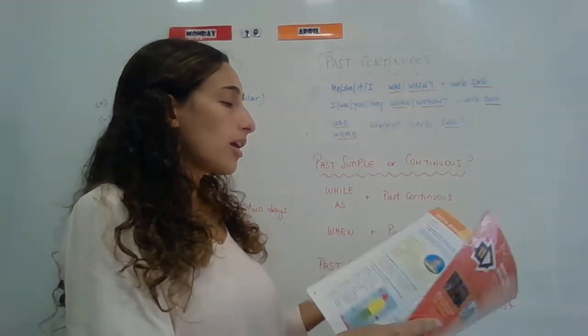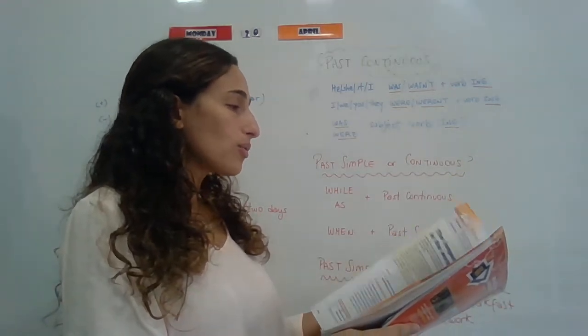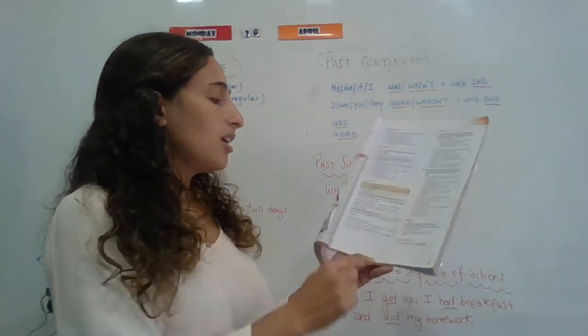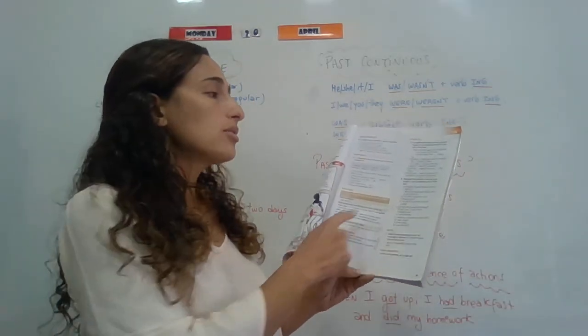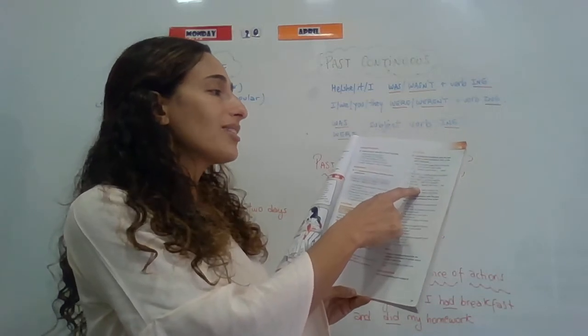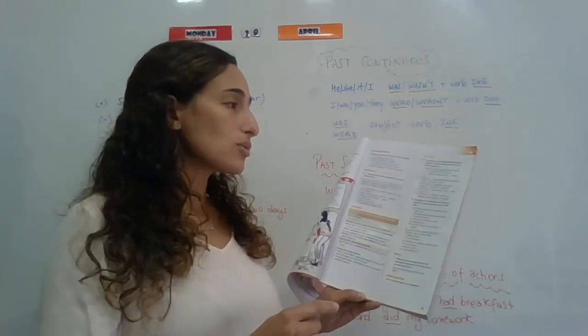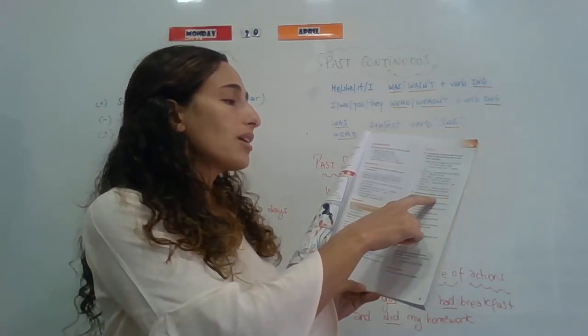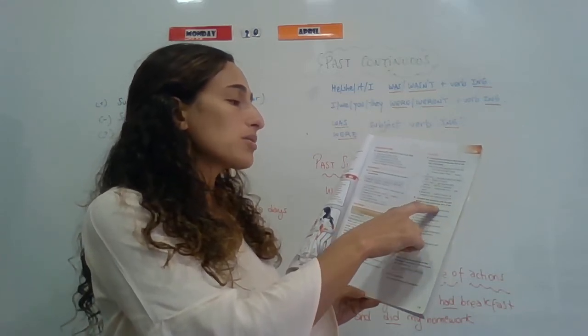And as for past continuous, you're going to work on page 17. Here you can choose the correct option. Exercise number 5, complete the sentences with the past simple or past continuous form of the verb in brackets. Exercise 6, complete the questions with the past simple or past continuous form of the verbs.